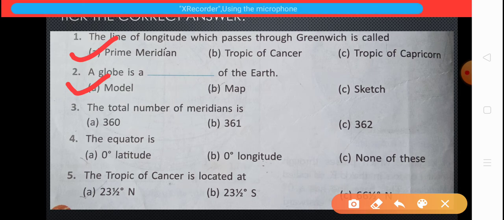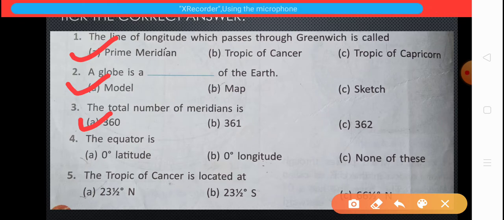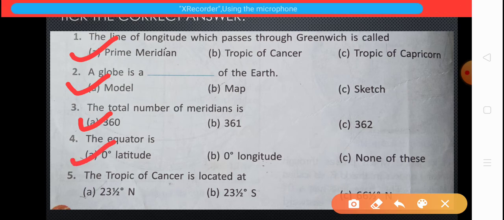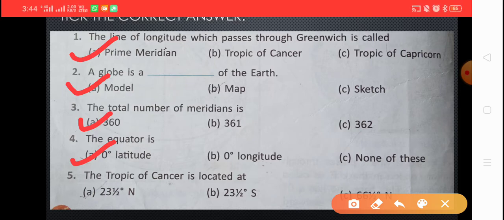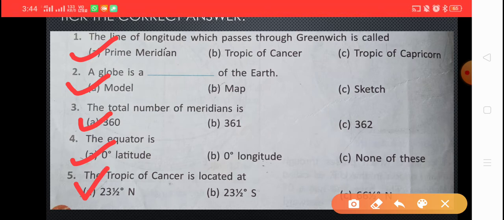Third is the total number of meridians is, the answer is 360. Fourth, the equator is, answer is 0 degree latitude. And the last, the Tropic of Cancer is located at, the right answer is 23.5 degree north.